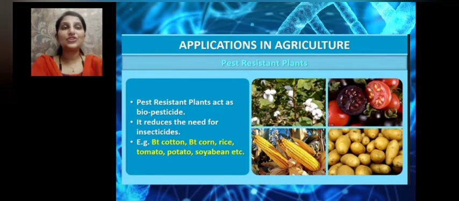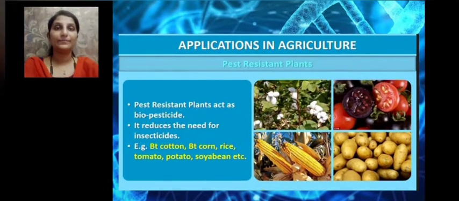The first application is to create a pest-resistant plant. Thus, it decreases the use of pesticides. So, a pest-resistant plant acts as a biopesticide. The plant itself is able to protect itself from the pest attack. It reduces the need for insecticides.